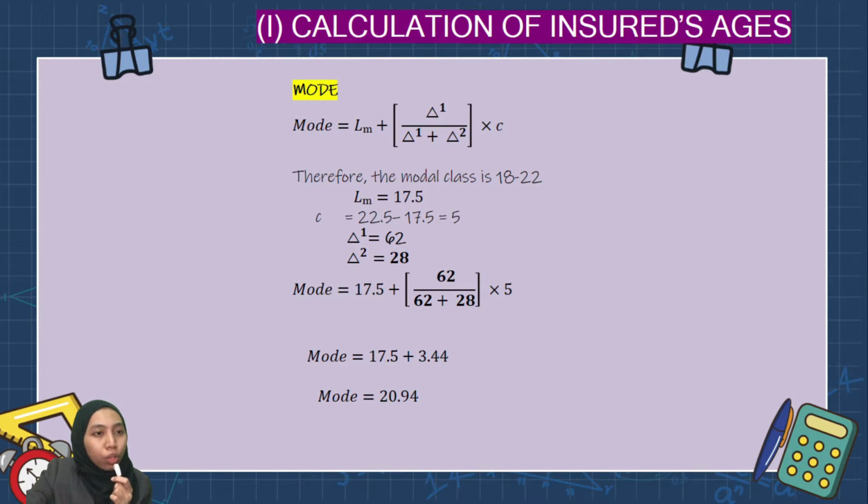To calculate the mode, we will use this formula. LM is the lower class boundary of the modal class, and then we have a bracket with delta 1 and delta 2. Delta 1 is the difference between the frequency of the modal class and the frequency of the class before the modal class, and delta 2 is the difference between the frequency of the modal class and the frequency of the class after the modal class. We have C, which is the class size or class width, and we get the answer by substituting the data into the formula. So we get 20.94.